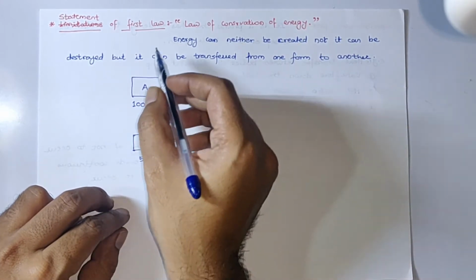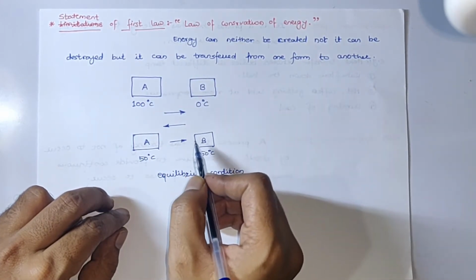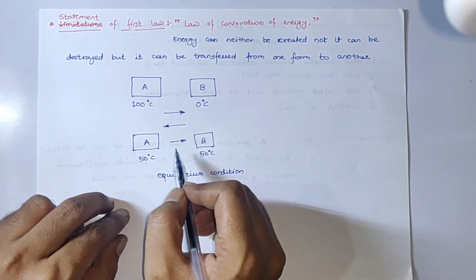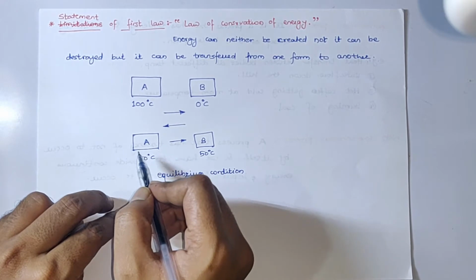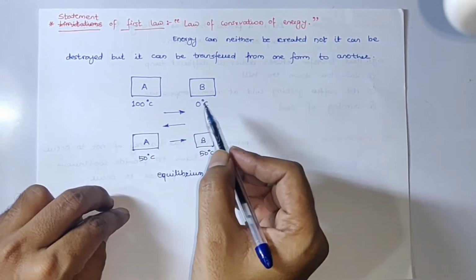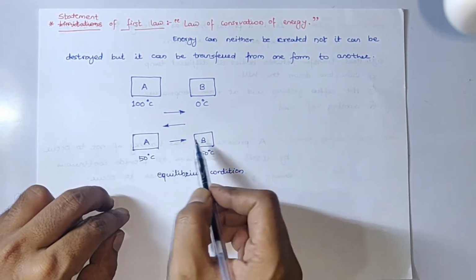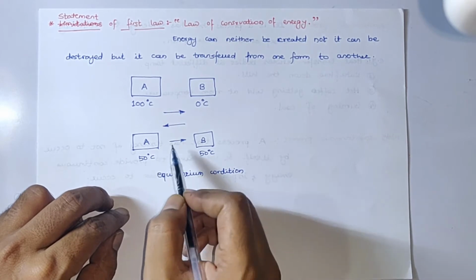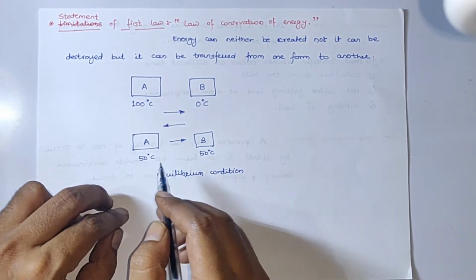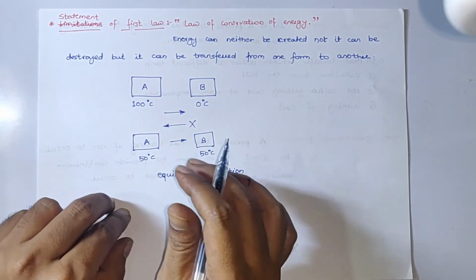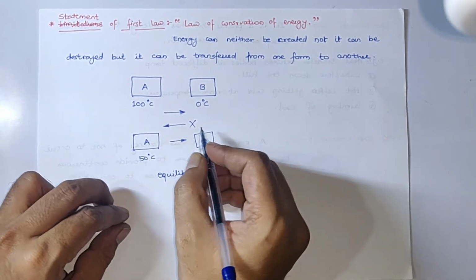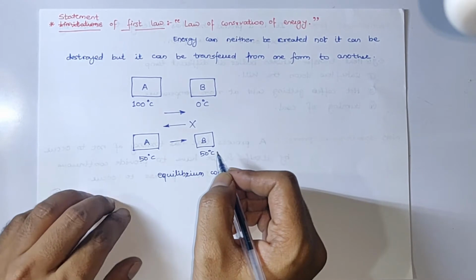If we try to fit the statement of the first law again, it will fit perfectly, that whatever heat system B loses, system A absorbs, and energy will neither be created nor destroyed. But is this process feasible? The answer is no. This process is not possible without any external help. So this process is not a spontaneous process.